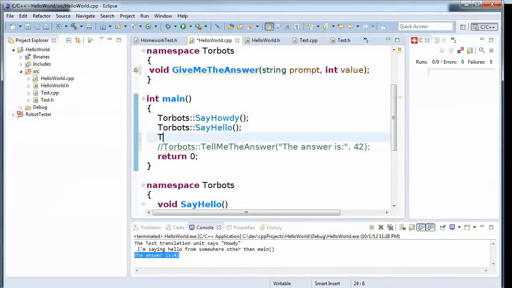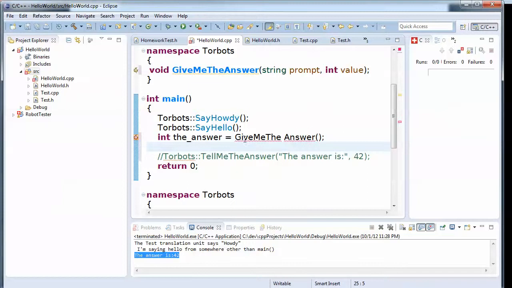Now we want to call it. Okay, so int the answer equals give me the answer like that. And we want to give it the namespace, and a little later we'll talk about how we get away from having to always specify our own namespace.